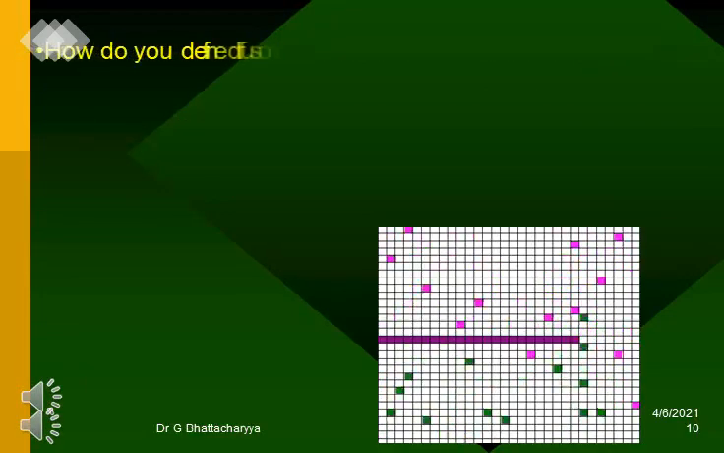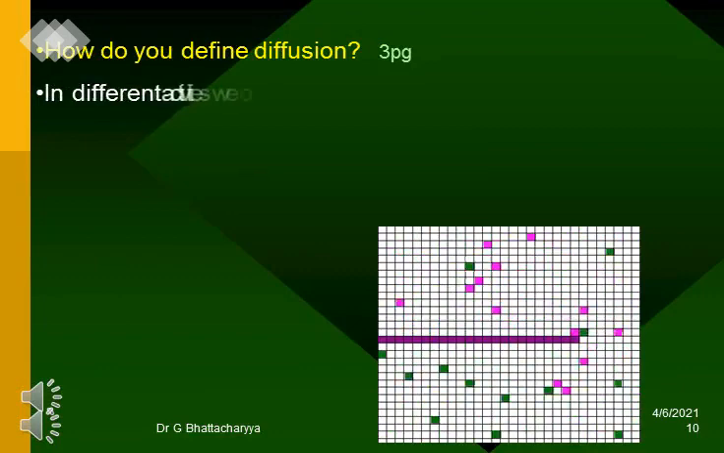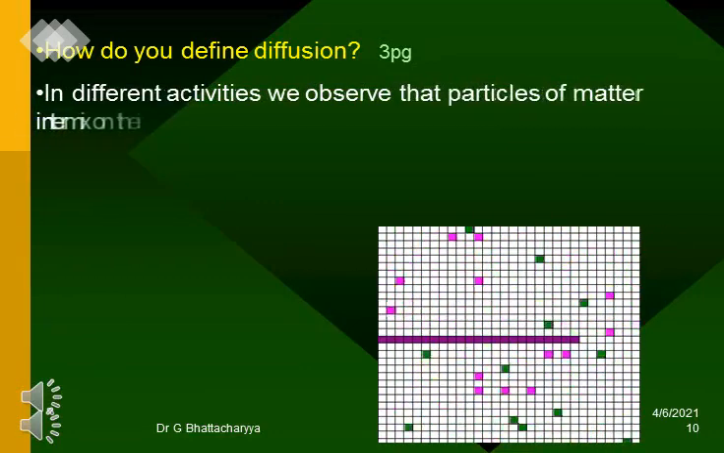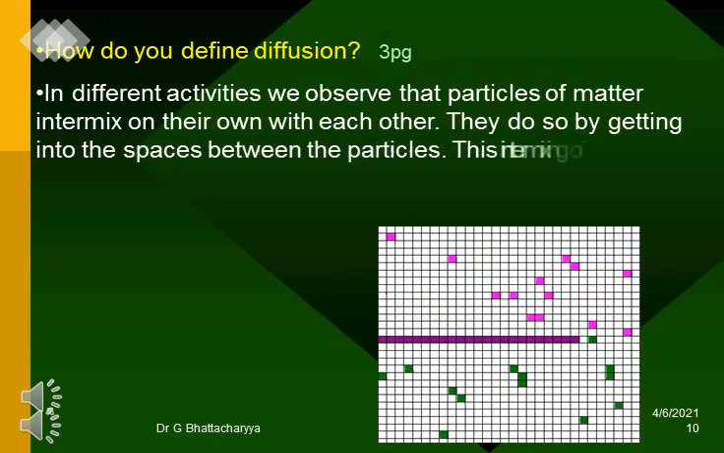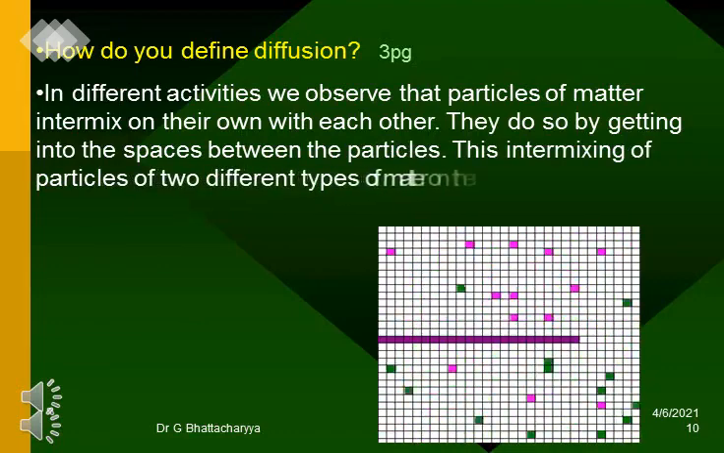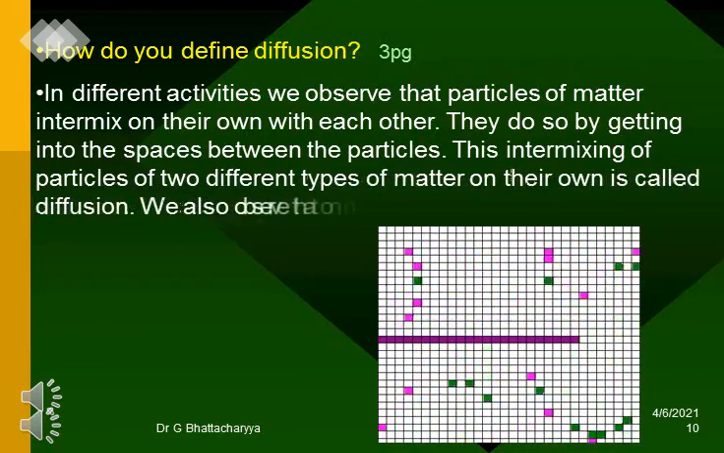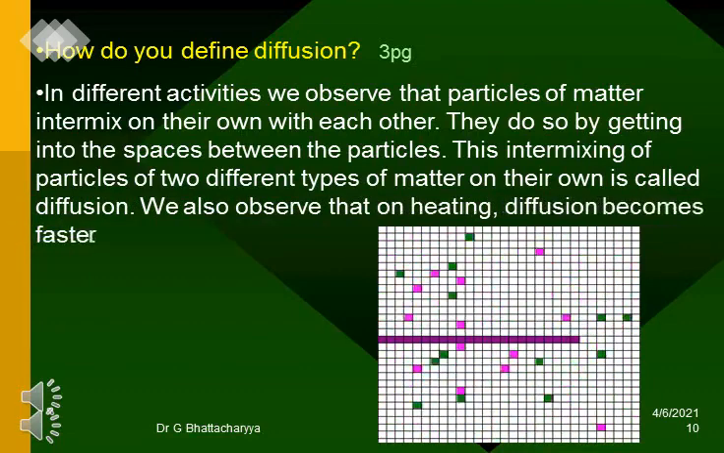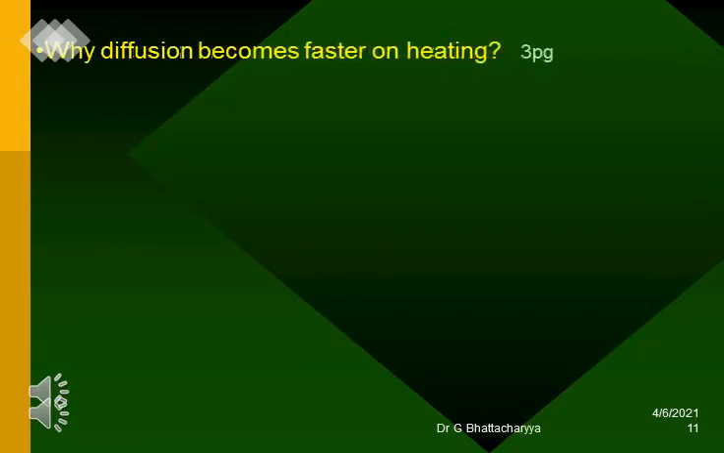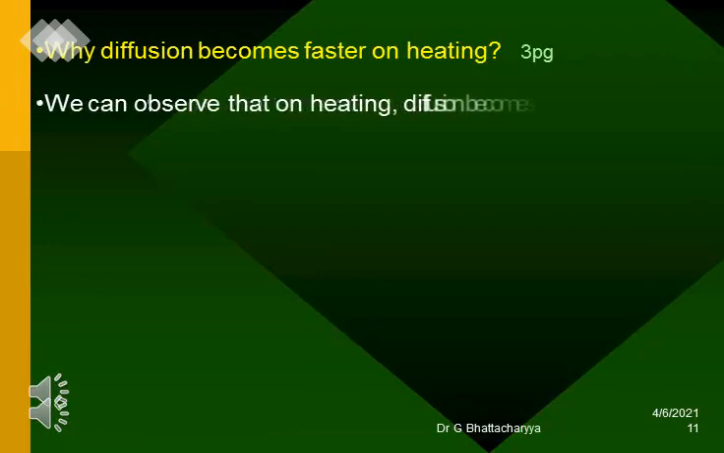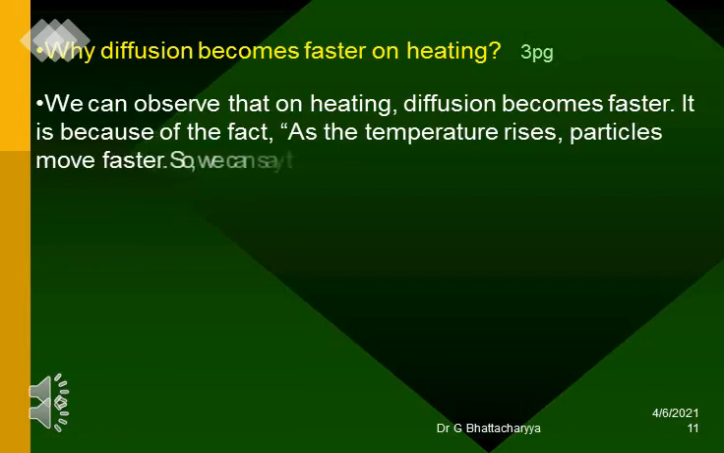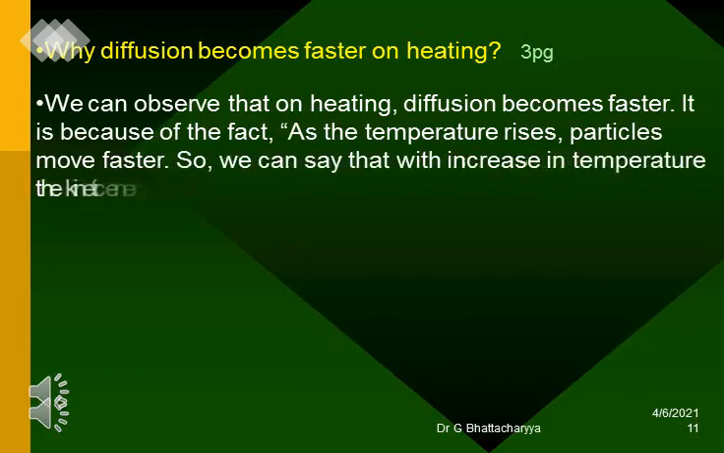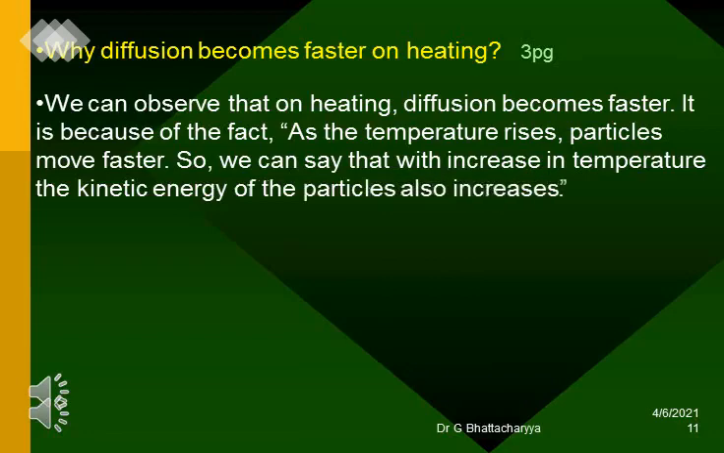How do you define diffusion? In different activities, we observe that particles of matter intermix on their own with each other. They do so by getting into the spaces between the particles. This intermixing of particles of 2 different types of matter on their own is called diffusion. We also observe that on heating, diffusion becomes faster. Why does diffusion become faster on heating? It is because, as the temperature rises, particles move faster. So, we can say that with increase in temperature, the kinetic energy of the particles also increases.